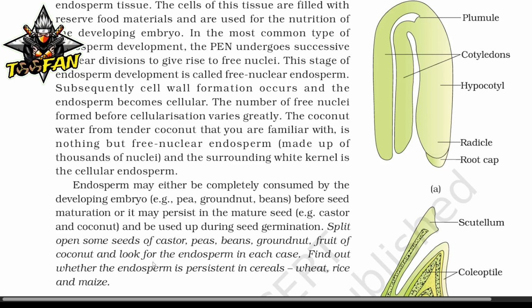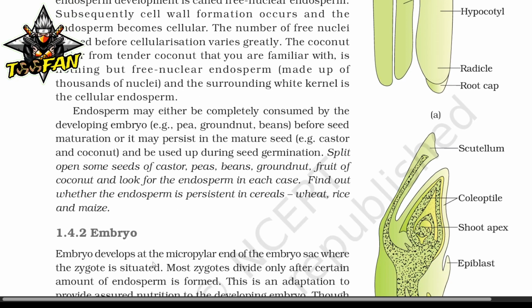Split open some seeds of castor, peas, beans, groundnut, and fruits of coconut, and look for the endosperm in each case. Find out whether endosperm is persistent in cereals, white rice, and maize.